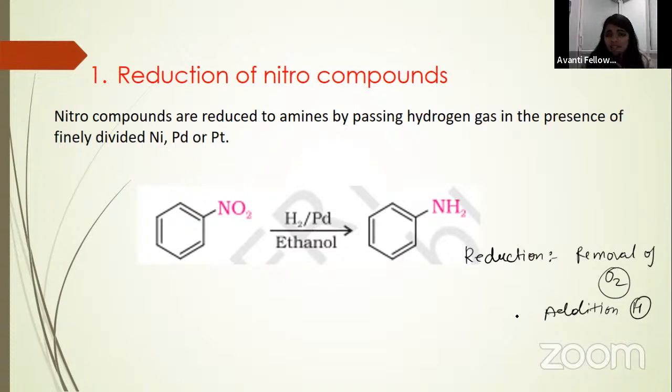This reagent we use several times. Since 11th we are using this reagent, H2/Pd, for reduction. If we take the solvent ethanol, why ethanol? Because nitrobenzene is polar in nature due to the electron withdrawing tendency of the nitro group. So we have to take a polar solvent here to dissolve this compound. That's why we have taken ethanol here. And this H2/Pd will reduce your NO2 group into NH2.